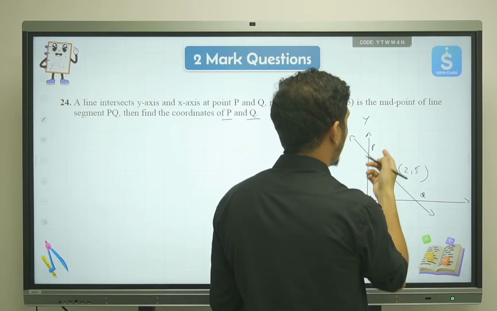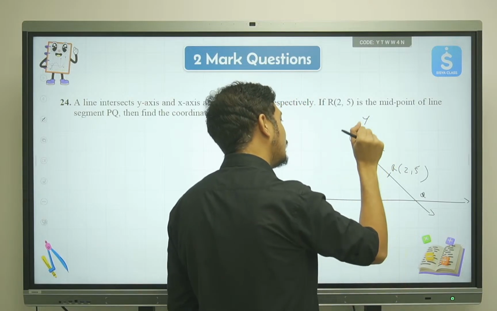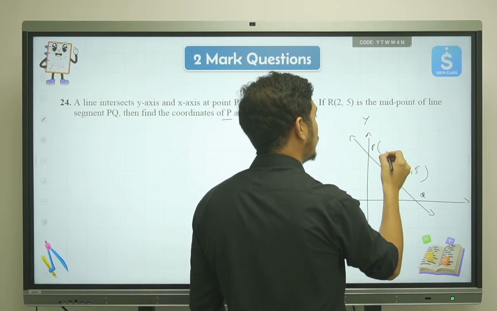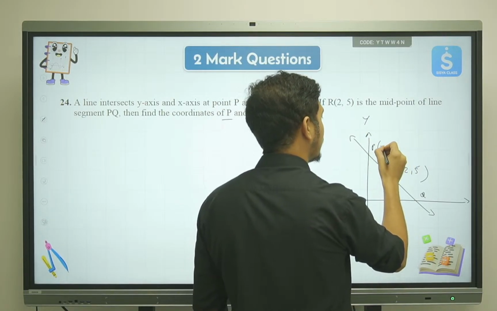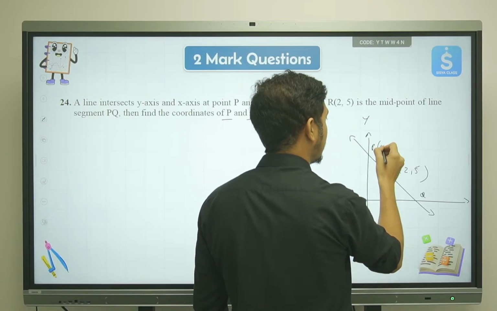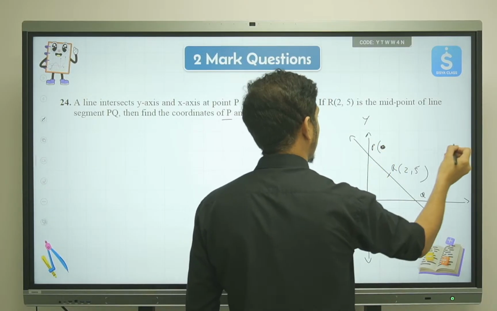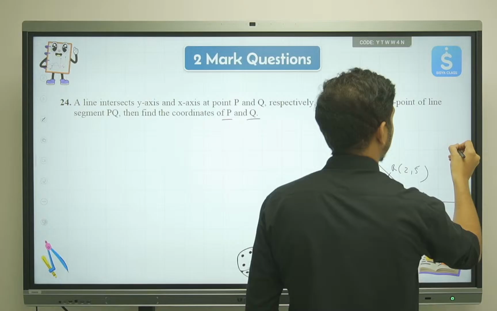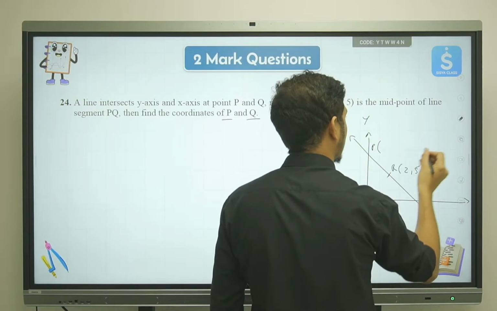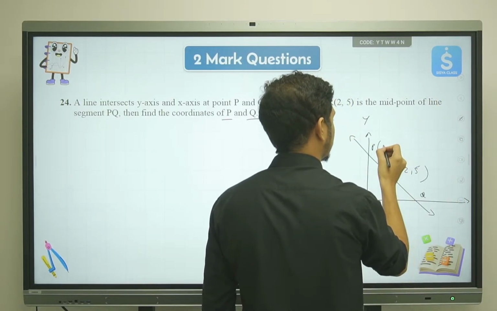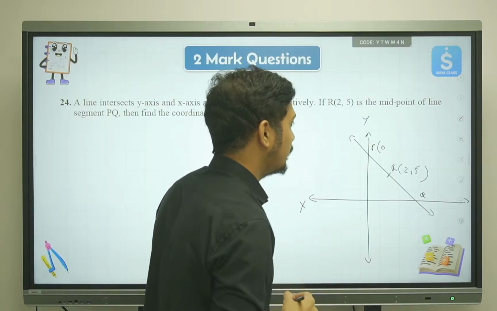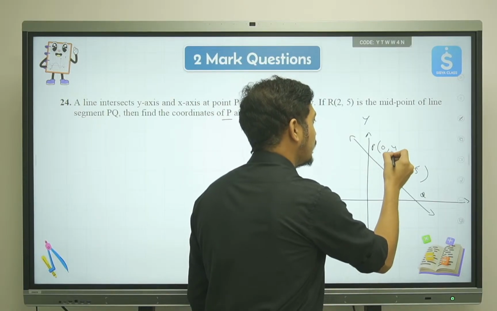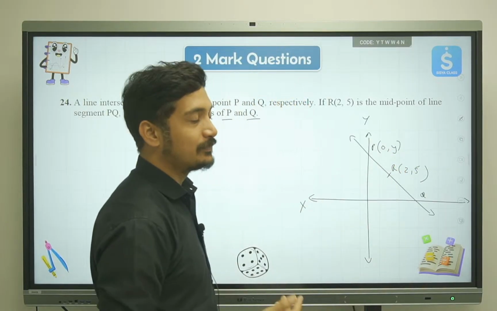For P, because this point is on the y-axis, the value of x will be 0. So the x value of P is going to be 0, and the value of y is going to be something, so I'll name it y.